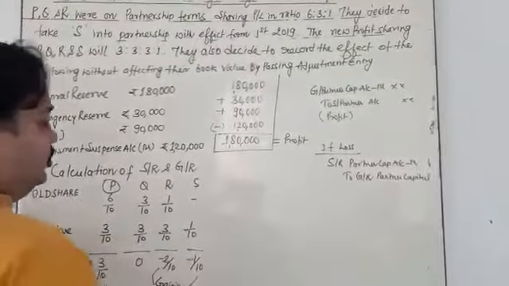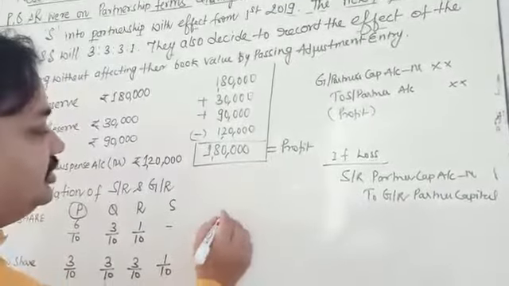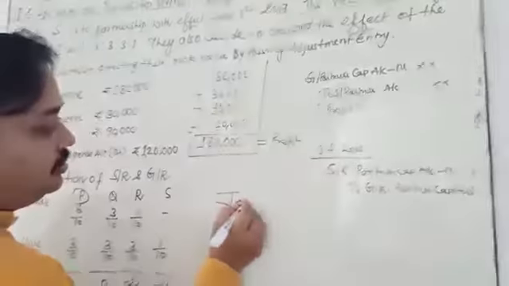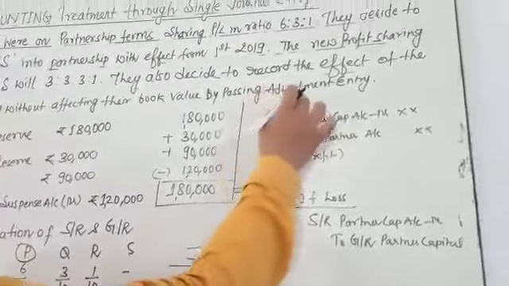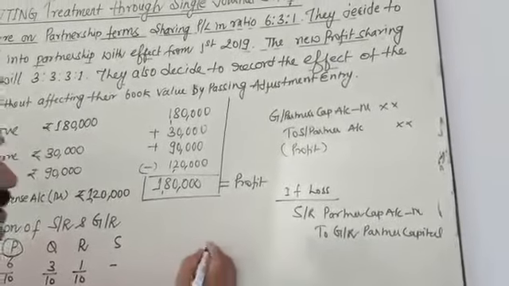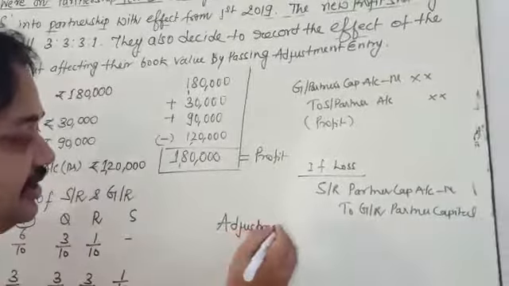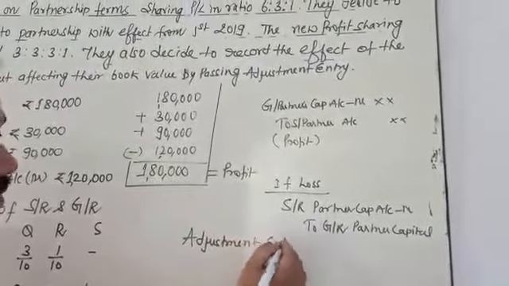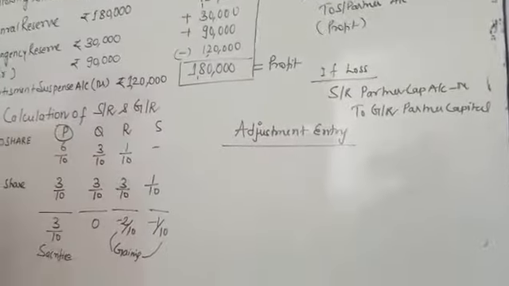So you have to show the journal entry, that is called the adjustment entry. You write adjustment entry, not single entry. In this adjustment entry, who are there?